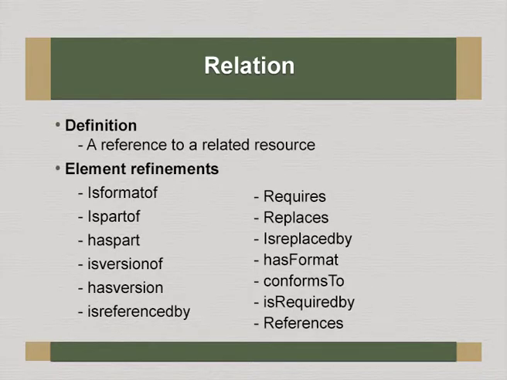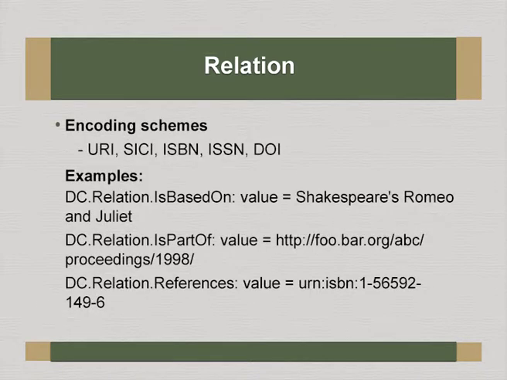Relation, this is the one which relates your digital resource with another resource in the same repository or somewhere else on the net. For element refinement, of course, you have scores of relations like is format of, is part of, has part, and is version of. We have various relations identified with other documents. You can see the encoding scheme is again URI and so on, in the examples. The relation is based on the value Shakespeare's Romeo and Juliet. Another way, the relation is actually a URI.